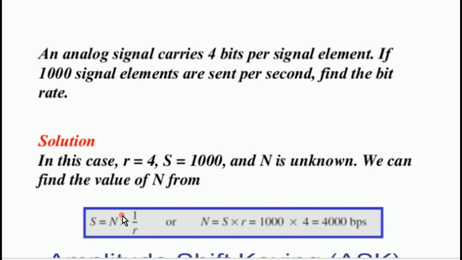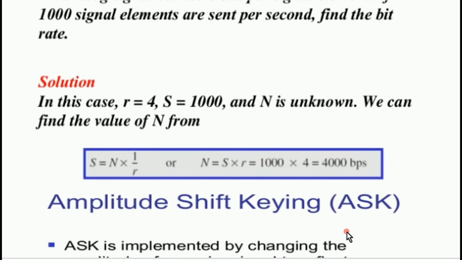The formula is S = N × 1/R baud. Rearranging, N = S × R, which is 1000 × 4 = 4000 bps. That means 4000 bits per second is the bit rate.